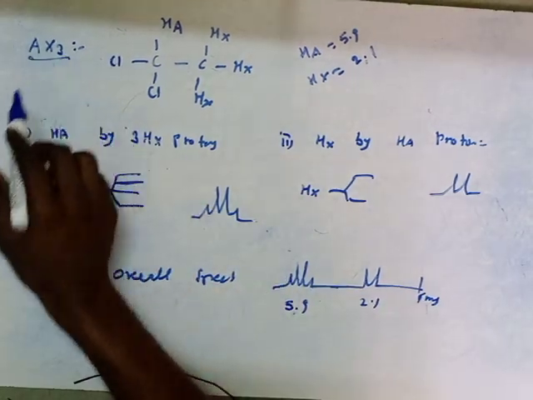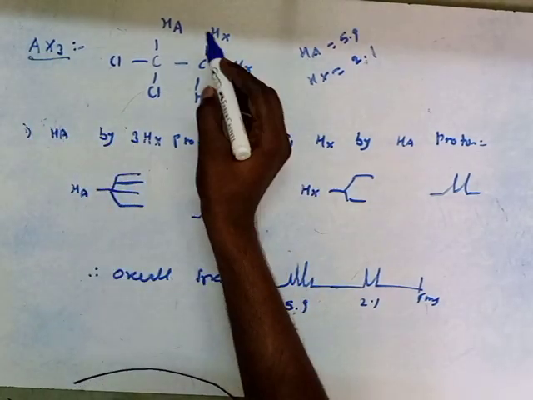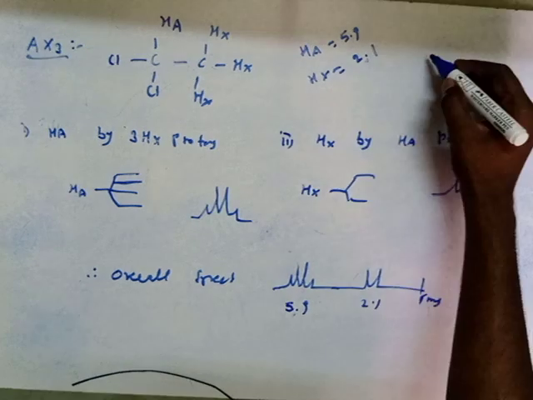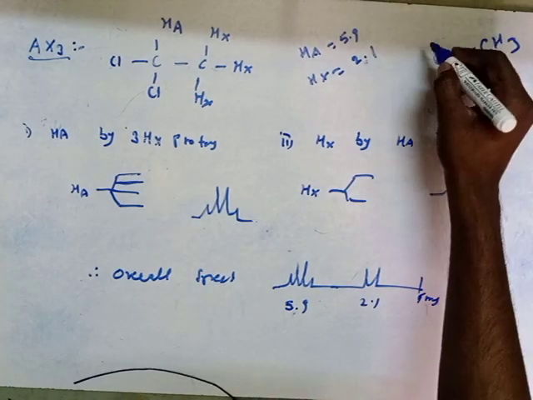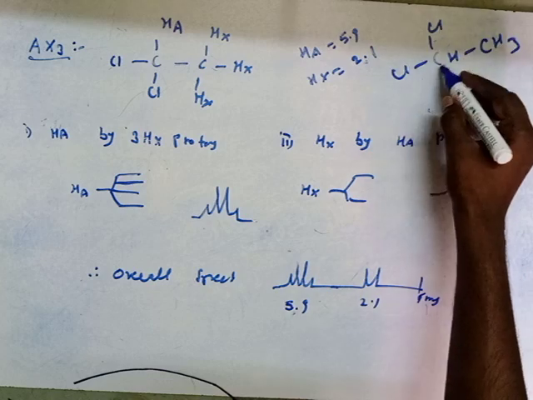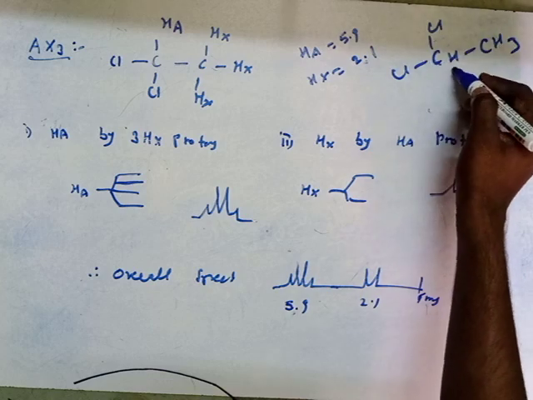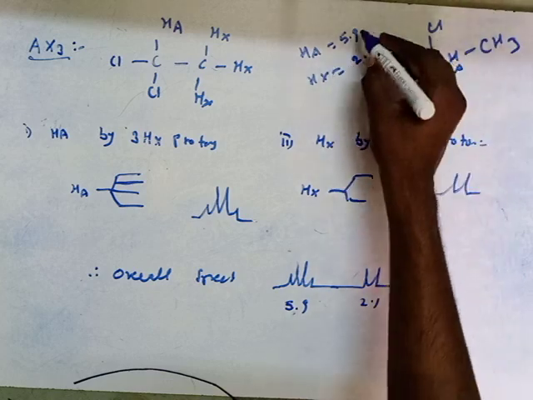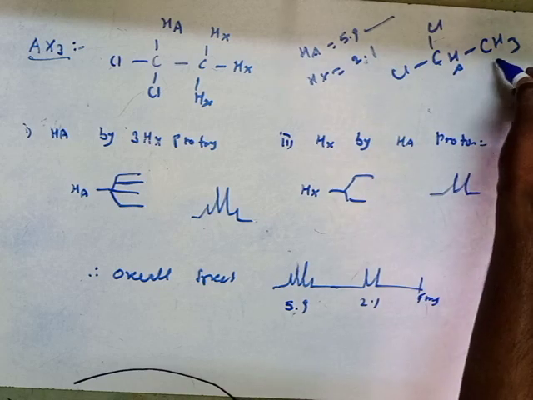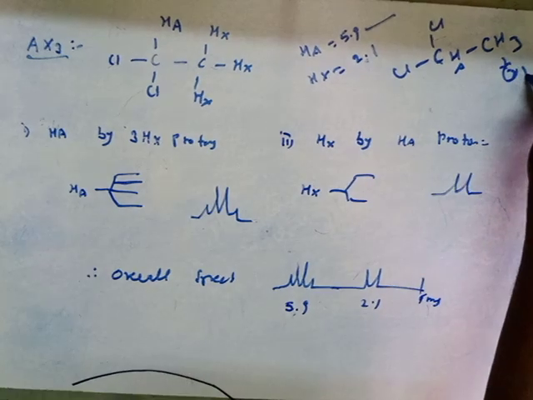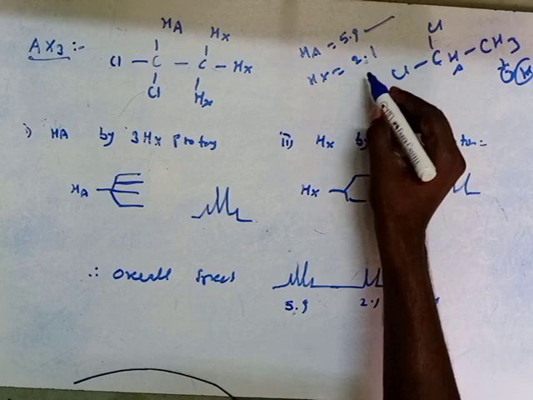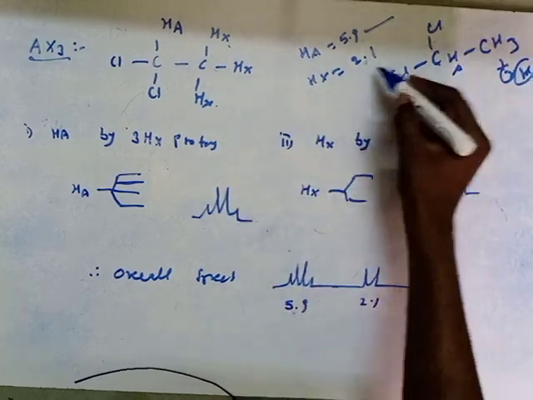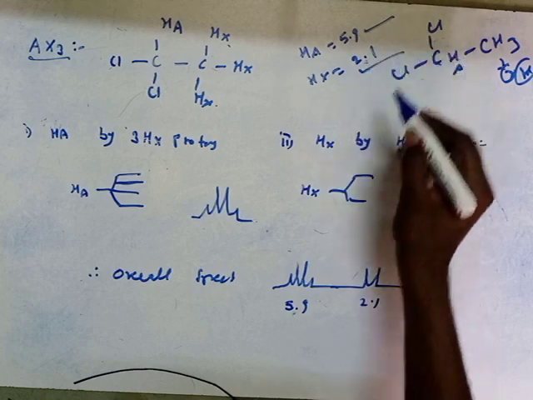Similarly for AX3 type of protons, see this molecule. I will write it like this: CH3, and there are 2 chlorines. Due to the electronegativity of these chlorines, the HA type of proton will have a higher chemical shift value when compared to the 3 CH3 type of protons. And these protons will exist at a chemical shift value of 2.1.